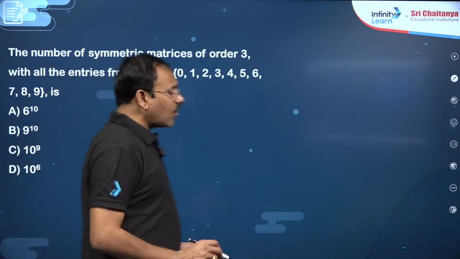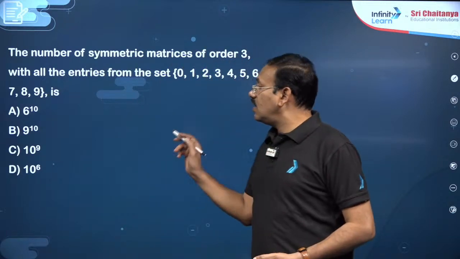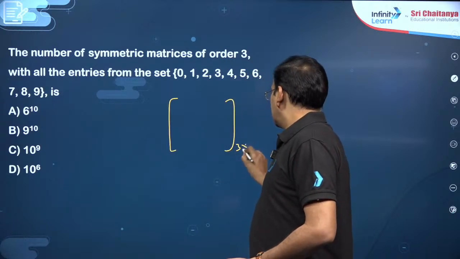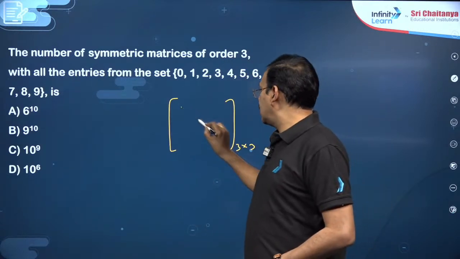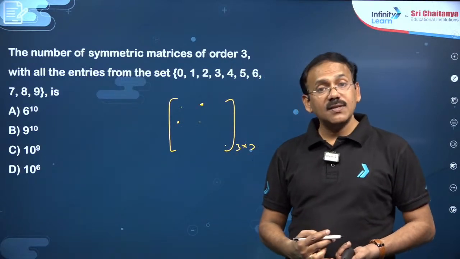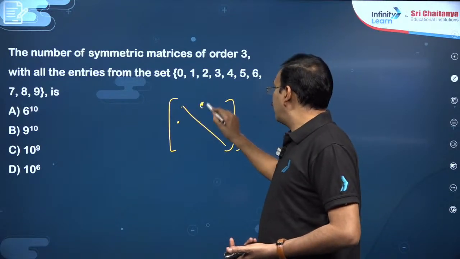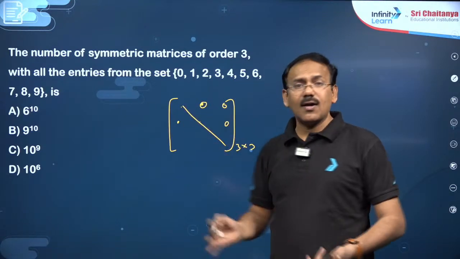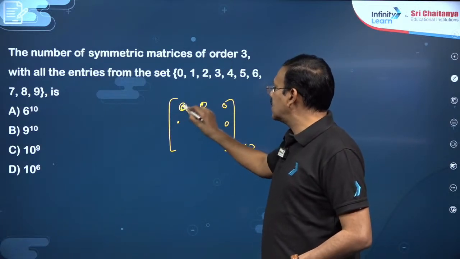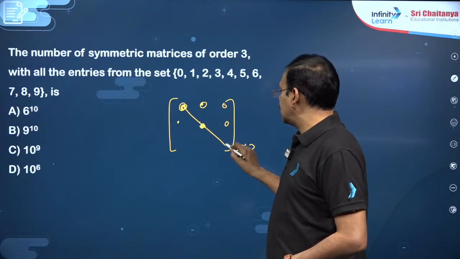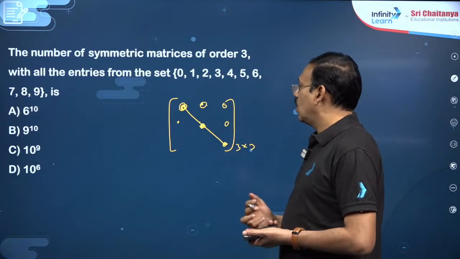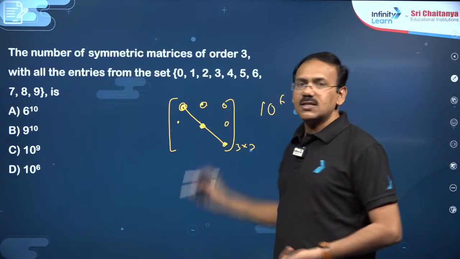Next, you see the number of symmetric matrices of order 3 with all the entries from 0 to 9. Symmetric matrix of order 3 by 3 means whatever Aij is here, Aji must also be the same. For a symmetric 3 by 3 matrix, if you fix these 6 elements, these 3 are automatically fixed. In how many ways can this be filled? You can fill with any of the 10 digits. This can be filled in 10 ways, this in 10 ways, this in 10 ways. Repetitions are allowed. All together you can fill these 6 digits in 10 power 6 ways.